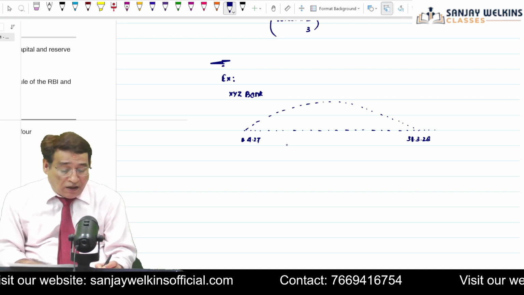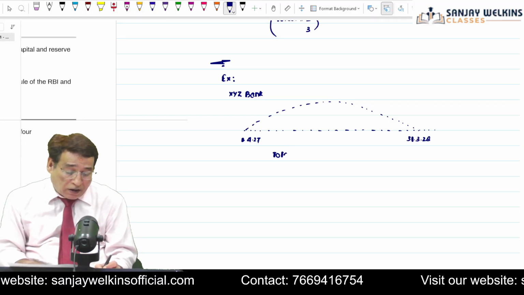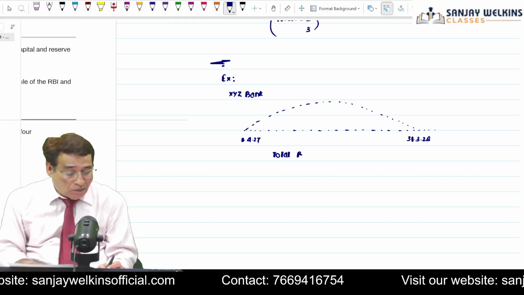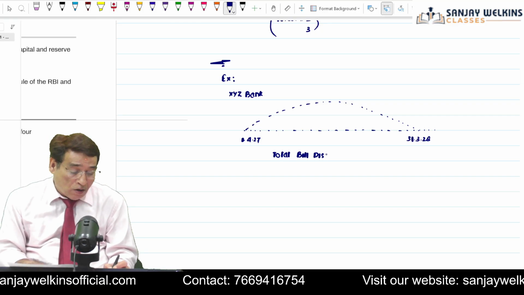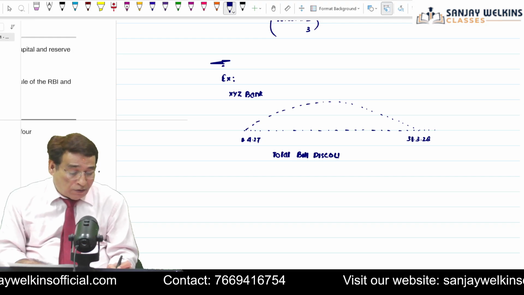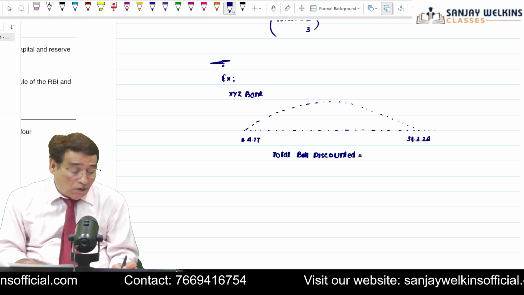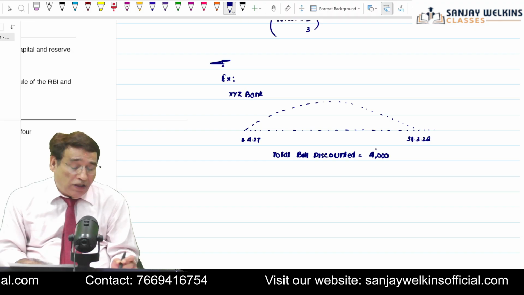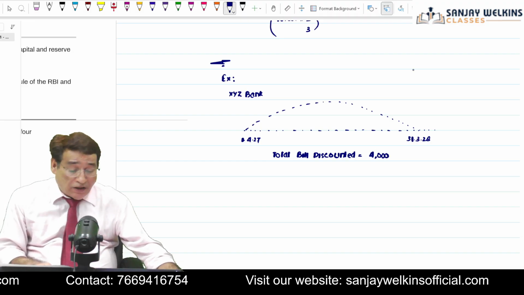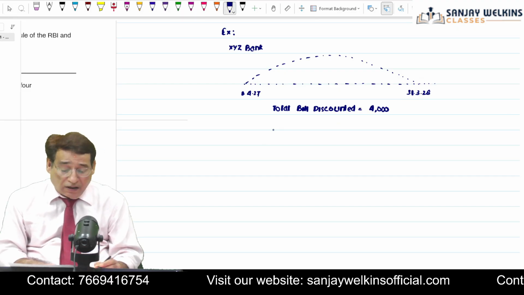In the current year, total bills discounted is equal to 4,000 crores. 4,000 crore worth of bills have been discounted by this particular bank in the current year 27 and 28. Is it clear to you?